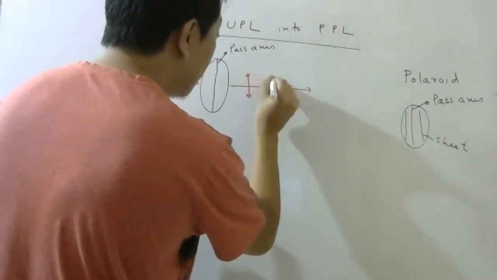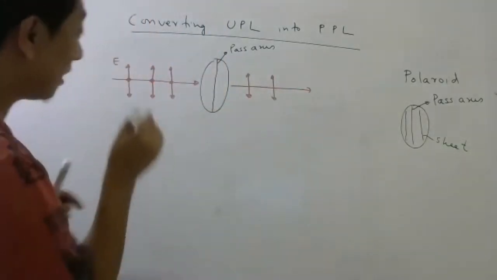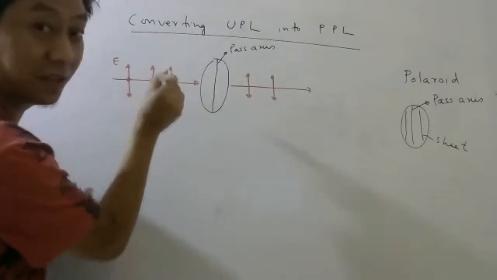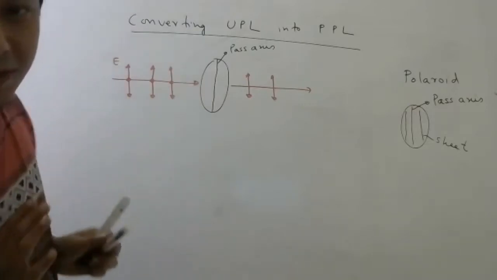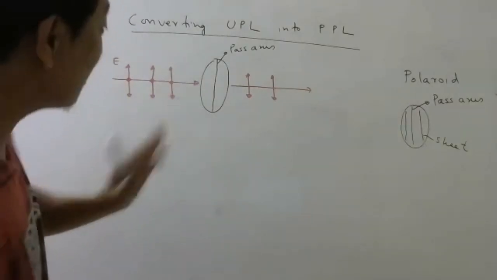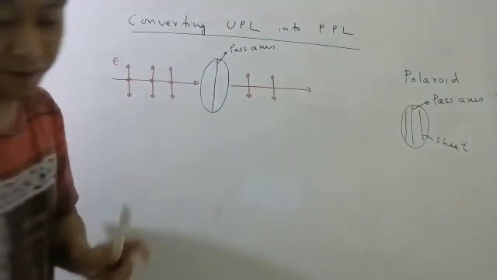Oscillations which are parallel to the pass axis will come out, and those which are perpendicular will be absorbed. They will not come out. So this is how we convert unpolarized light into polarized light.